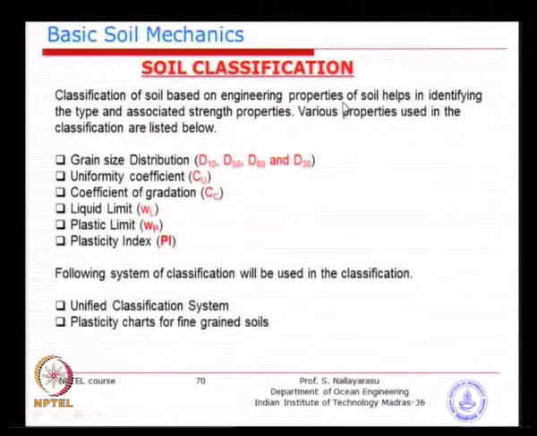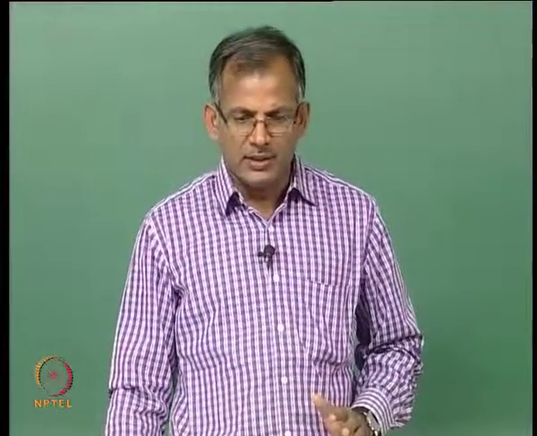So, why do we need all these parameters? We started yesterday with the grain size distribution, percentage passing through 10%, 20%, 50%, 60%. Using D10, D60 and D30 we were trying to find out the uniformity coefficient and the coefficient of gradation.